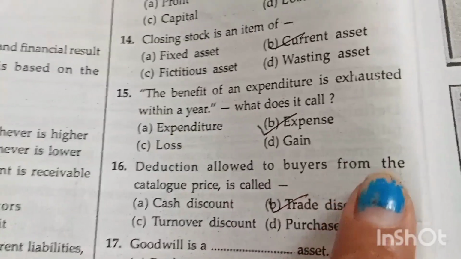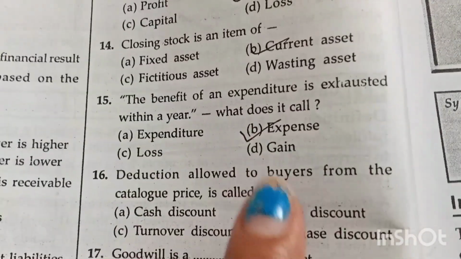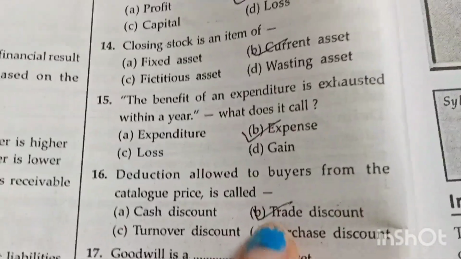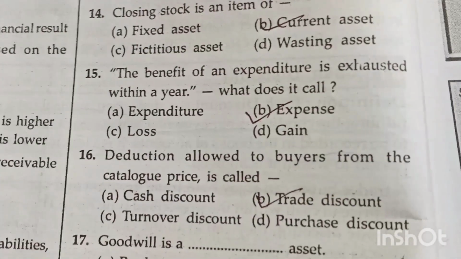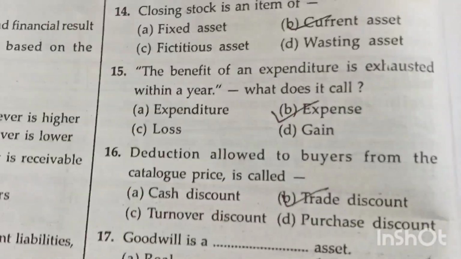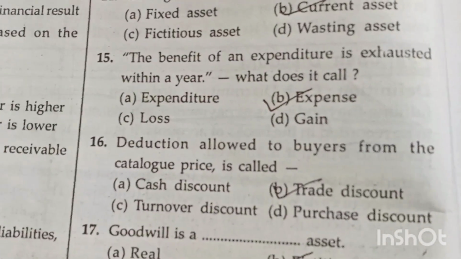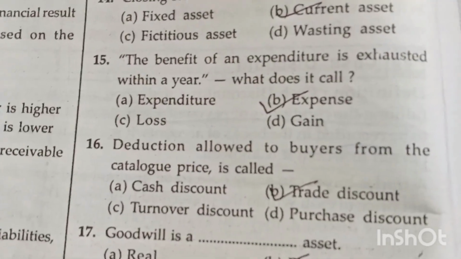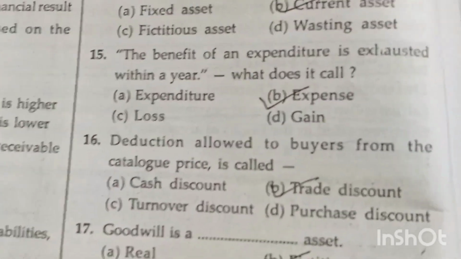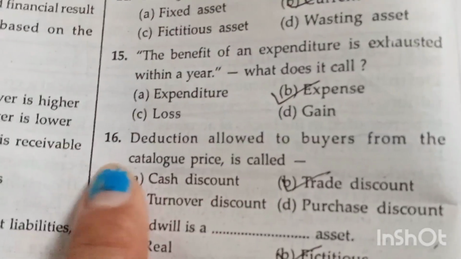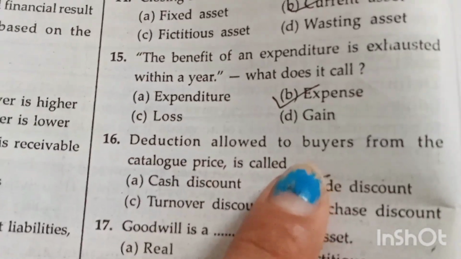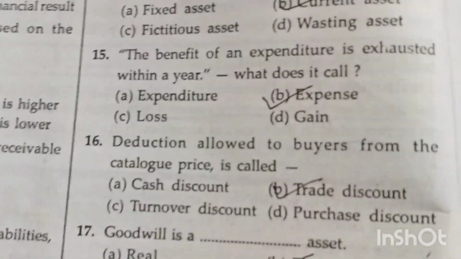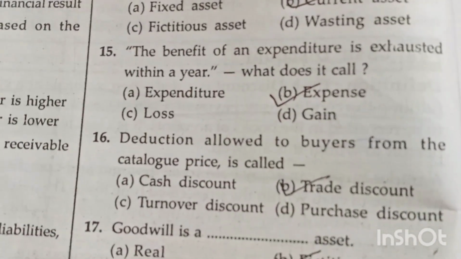A deduction allowed to the buyer from the catalog price is called trade discount, because only from the price is the deduction allowed. Afterward, whenever there are two kinds of discount, trade discount and cash discount, the trade discount is allowed at the time of purchase only. The deduction allowed whenever you are making payment in cash is cash discount.